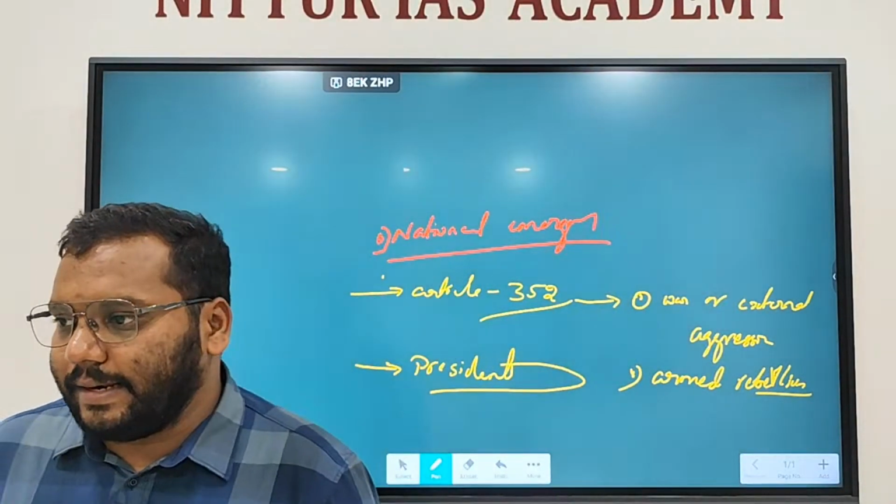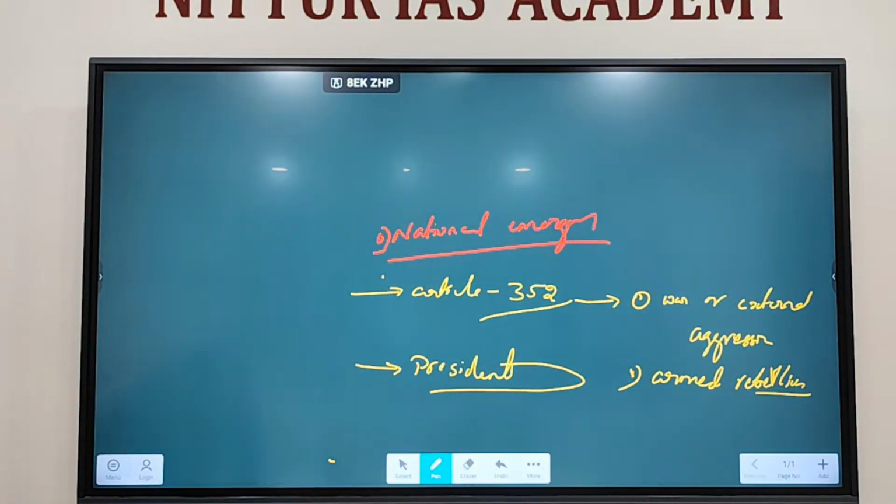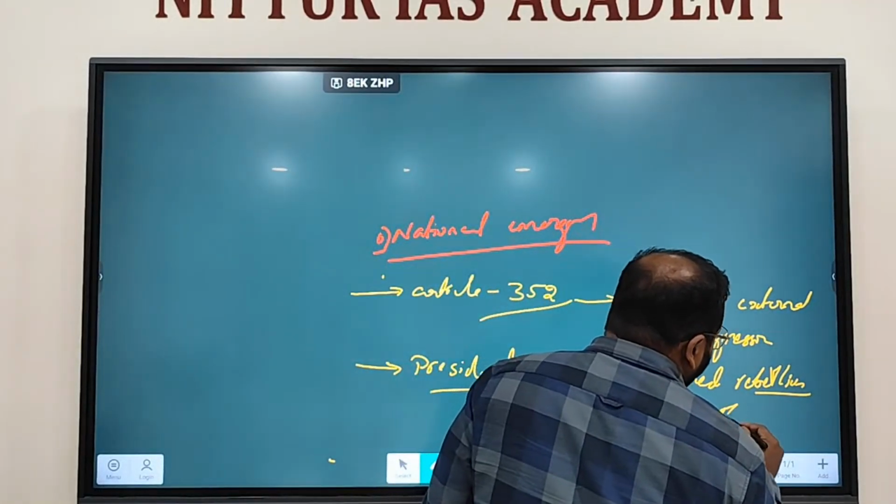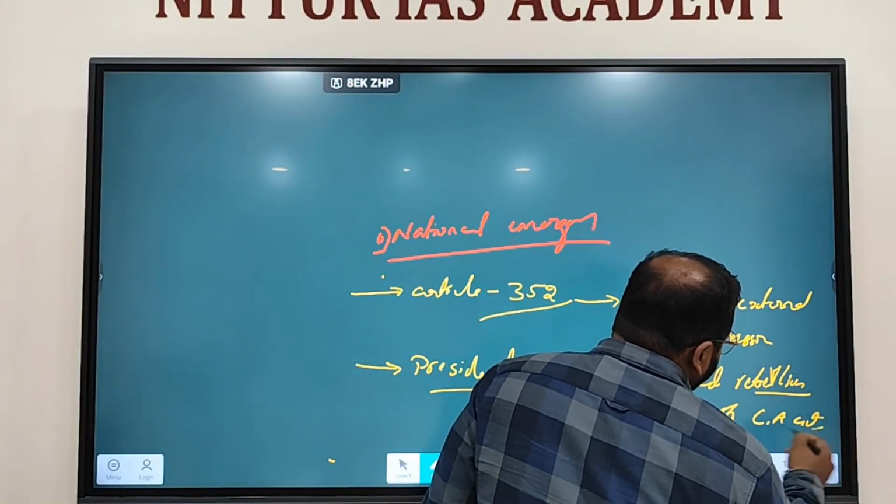Armed rebellion. Earlier there was another condition called internal disturbance. In 1975 emergency was declared based on internal disturbance. So that provision was replaced with armed rebellion by the 44th Constitutional Amendment Act.